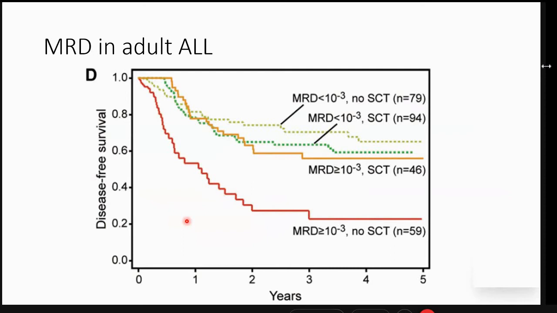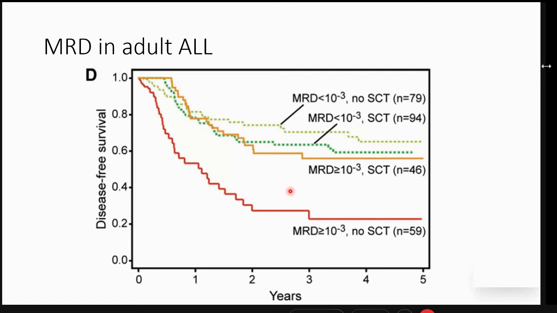This is the French, the GRAALL series, in which they had already taken up the patient for a transplant or no transplant based on their cytomorphological and cytogenetic risk grouping, but they kept on doing MRD at baseline without using MRD for treatment decisions.